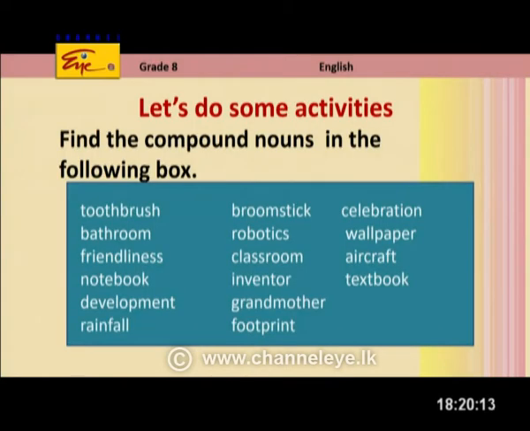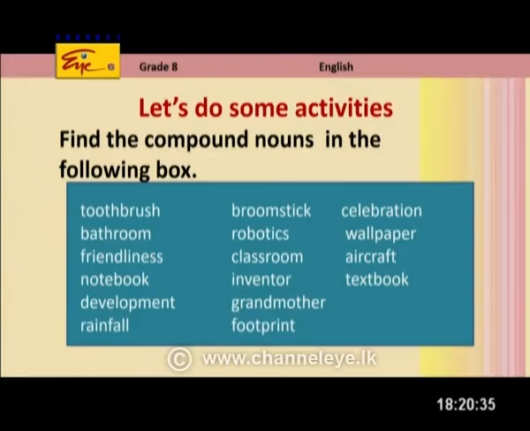Let's do an activity. Find the compound nouns in the following box. Now, we are going to read the words out. My dear children, you have to find the compound nouns, right? We are reading some other words also, not only the compound nouns.